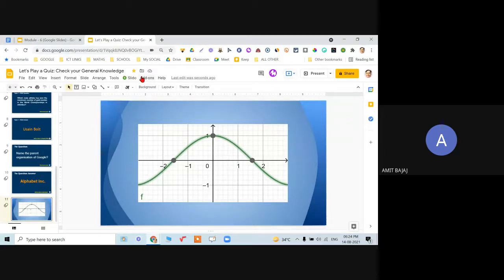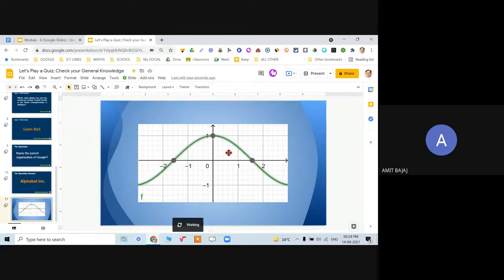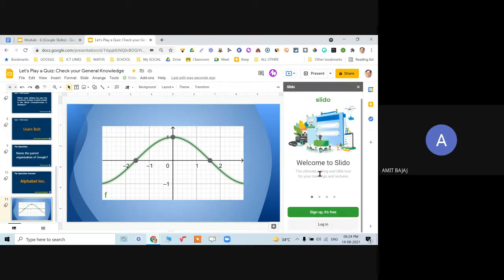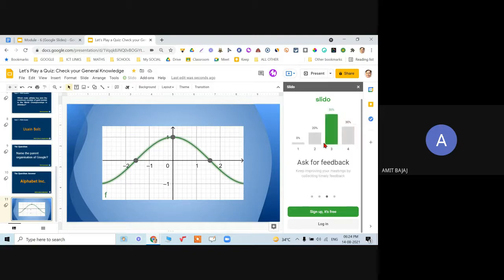Math teachers can understand this better. Similarly, we can have many add-ons available. Another one is Slido. Slido is a very useful add-on when I want to create, say, question answer or MCQs in front of my students. I haven't linked that with this particular account, but if I want to accept the responses from the audience, I want to go for the polls, I want to ask for the feedbacks, all this can be done using this Slido.